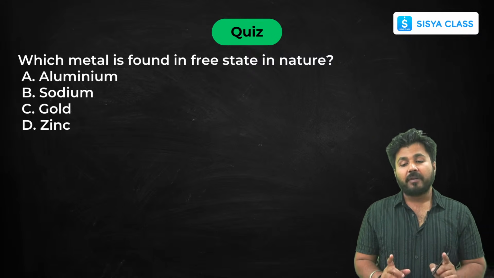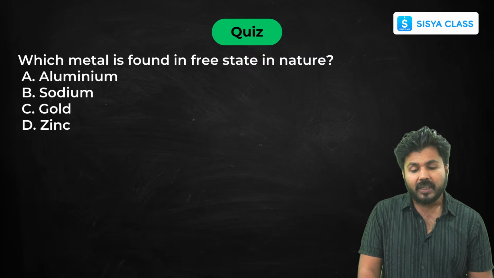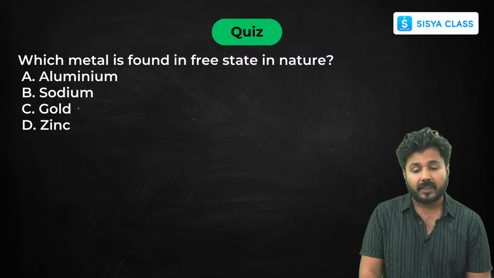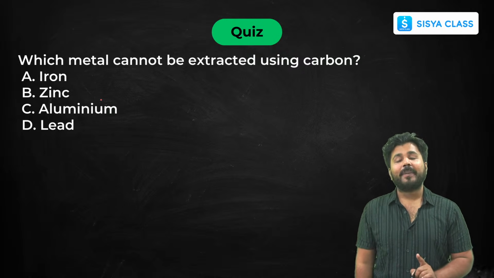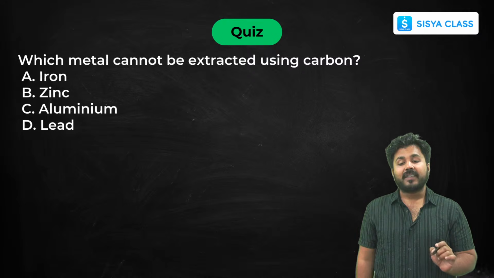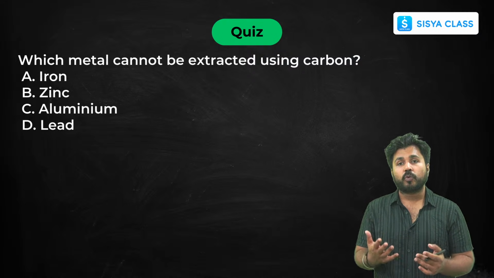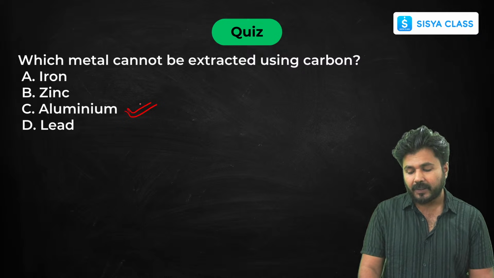Which metal is found in free state in nature? If I talk about free state in nature, then it will be the least reactive metal, and that is gold. Now which metal cannot be extracted using iron? Those should be metals which are extracted using the electrolytic refining method. That is again aluminium, a highly reactive metal.